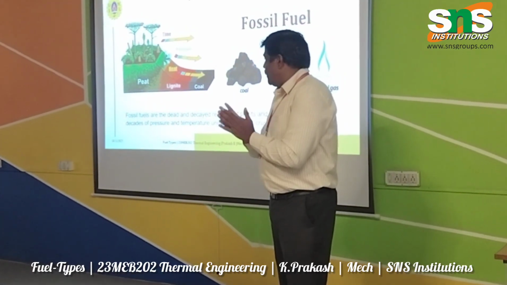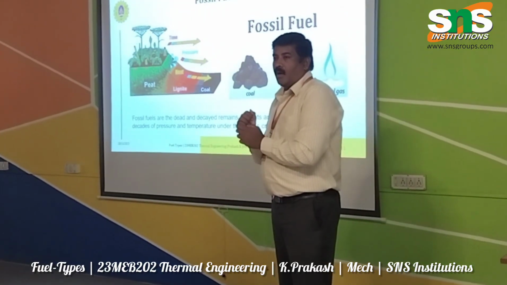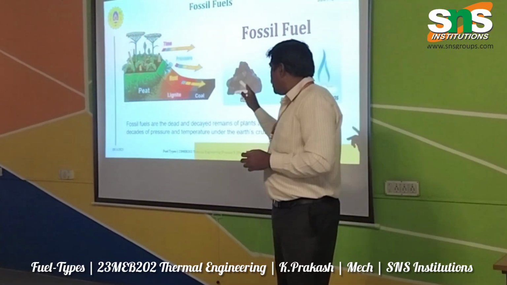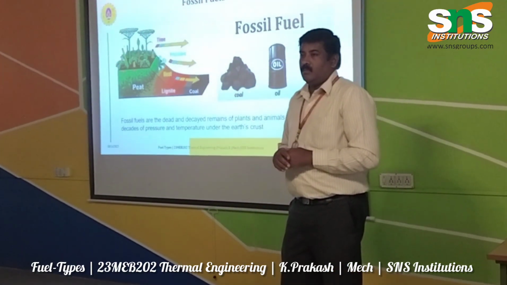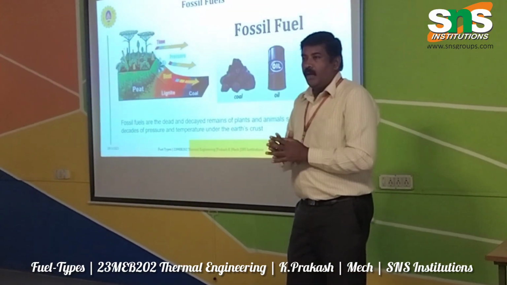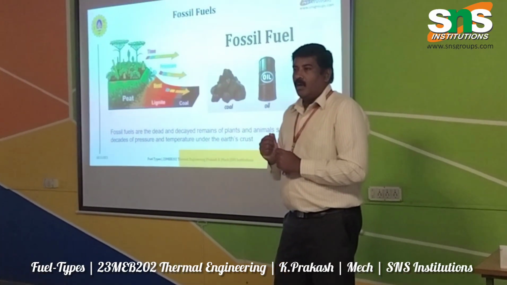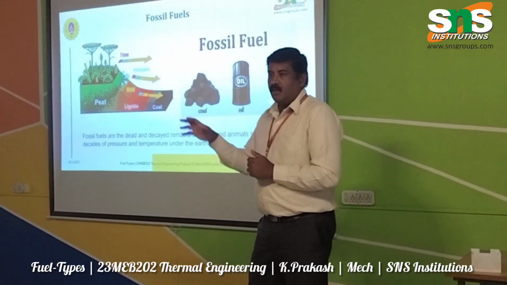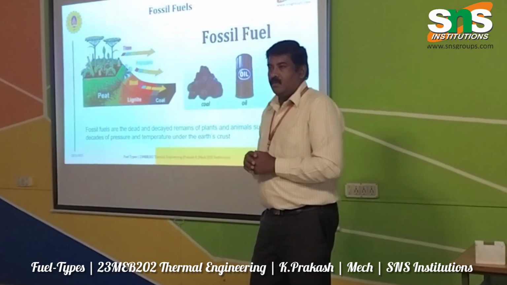Primarily we get peat as a raw material, a fossil fuel from the earth. The second type is lignite, and the third one is coal. If you take Neyveli, we get lignite. The name itself, NLC, is Neyveli Lignite Corporation.